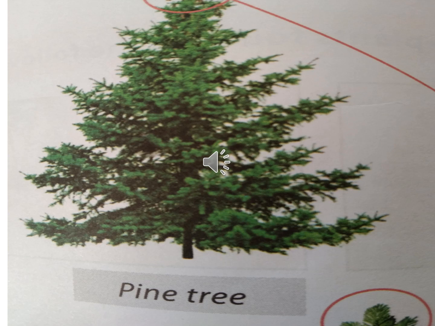It helps the snow slip off easily from the many branches.